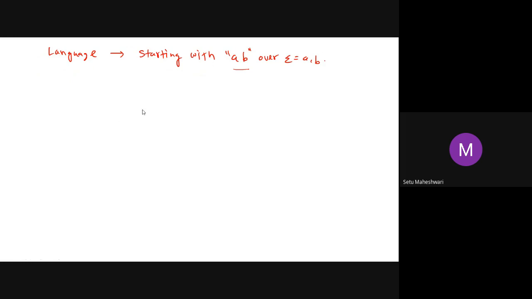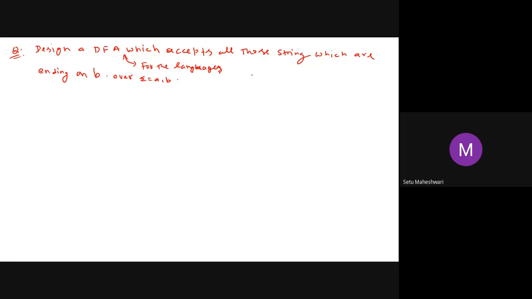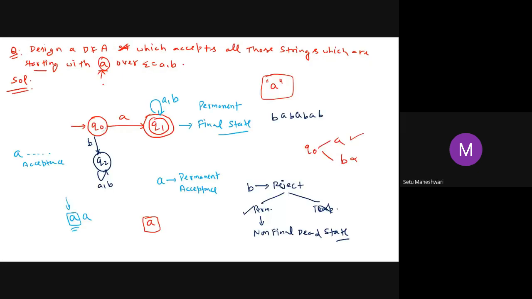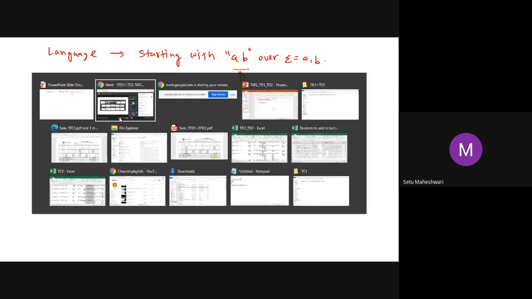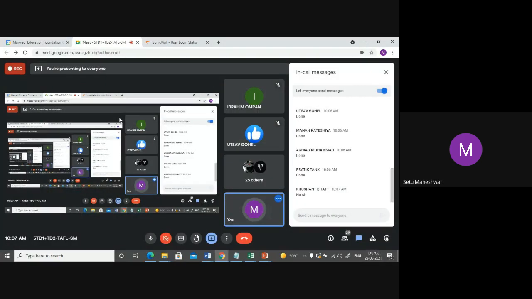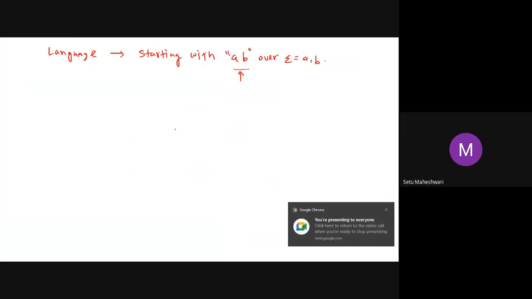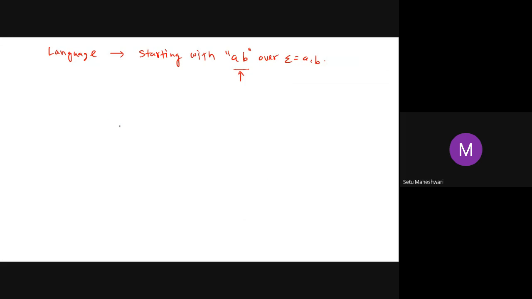So let me discuss how to go about this. We have to accept those strings which are ending on B. Starting with A we have discussed, now ends on B, and starting with AB. Let me first tell you the starting with AB. Have people done both these questions, starting with AB and ending on B? Good. So let me give you a quick discussion on this.